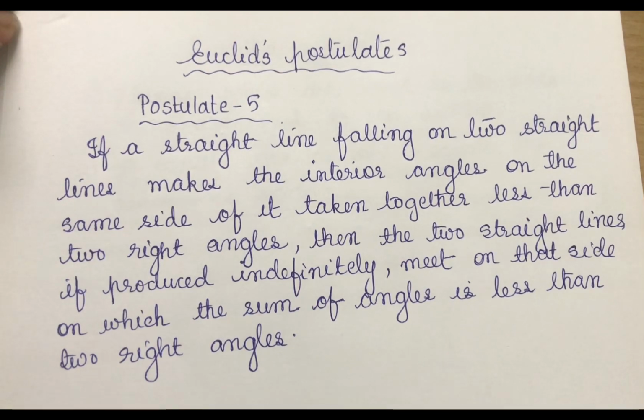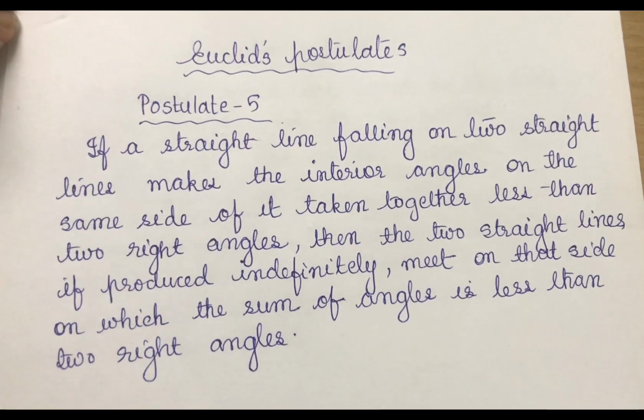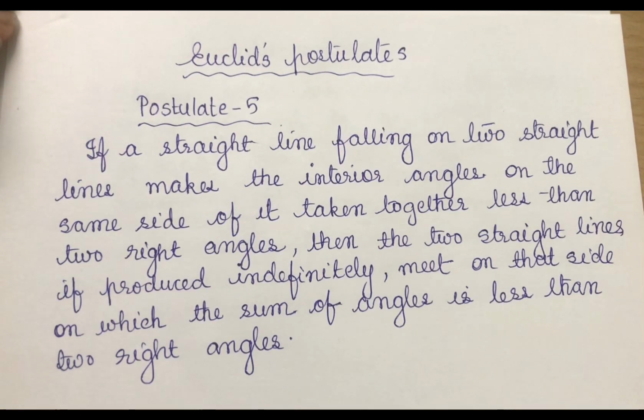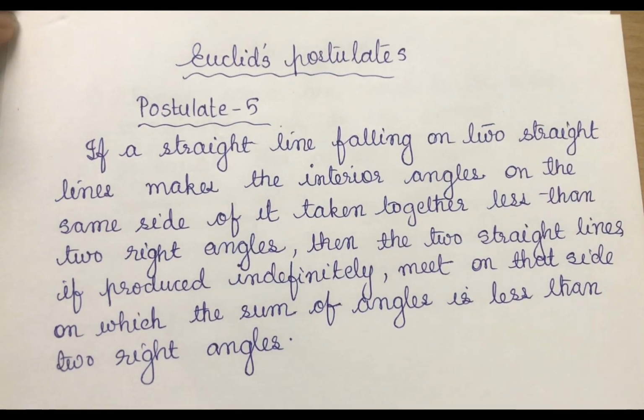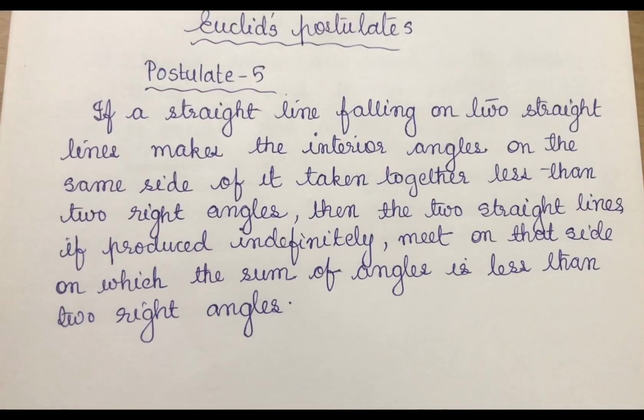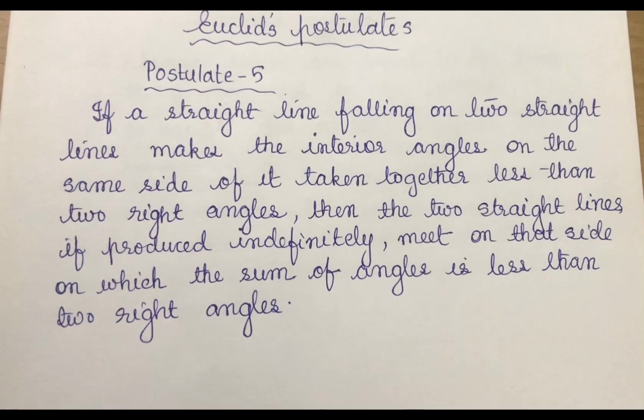Postulate number 5 of Euclid is: if a straight line falling on 2 straight lines makes the interior angles on the same side of it taken together less than 2 right angles, then these 2 straight lines, if produced indefinitely, meet on that side on which the sum of angles is less than 2 right angles. Now we'll see what it is. First I'll draw and explain.